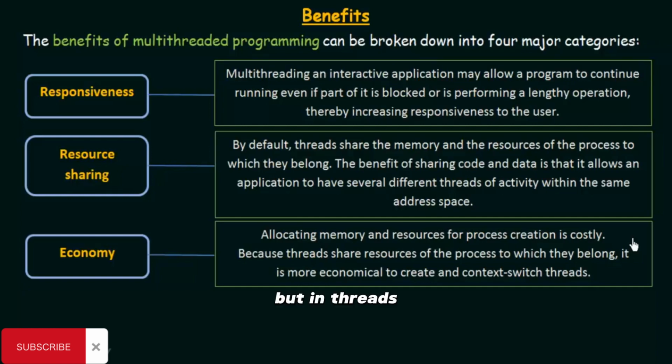But in threads, as they are able to share the resources of the process to which they belong, it is more economical to create and switch between threads, because we don't need those dedicated resources. They are able to share, and hence it is economical. So this economy comes from this resource sharing.